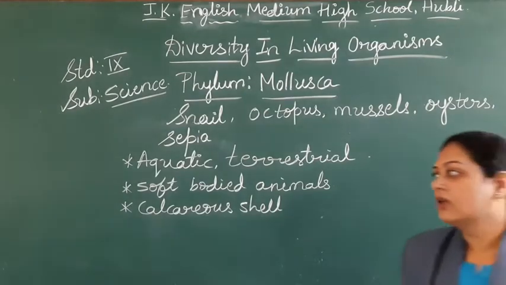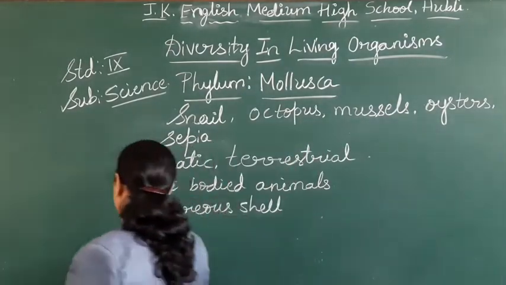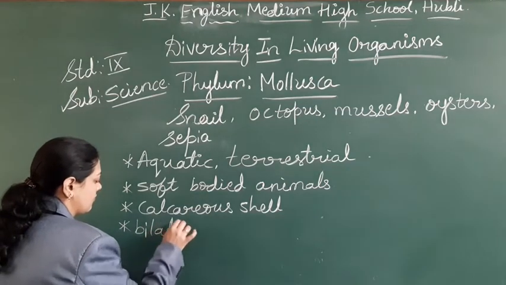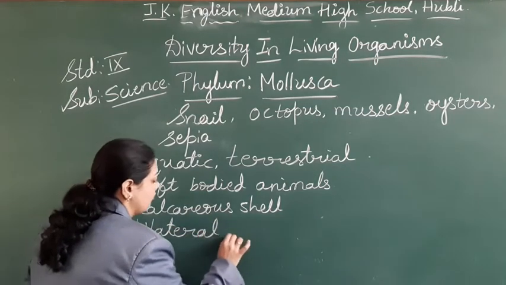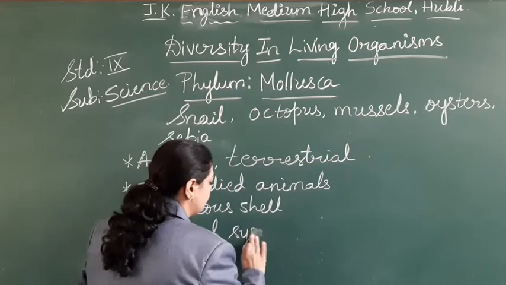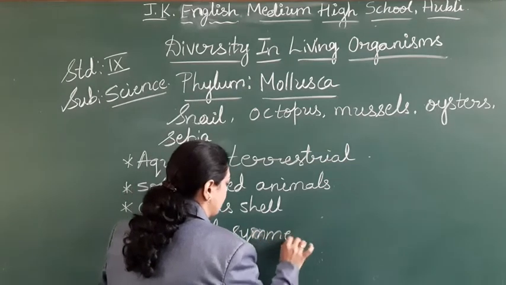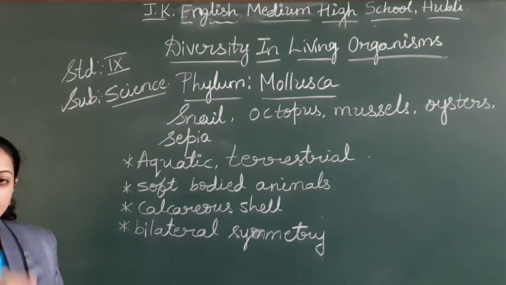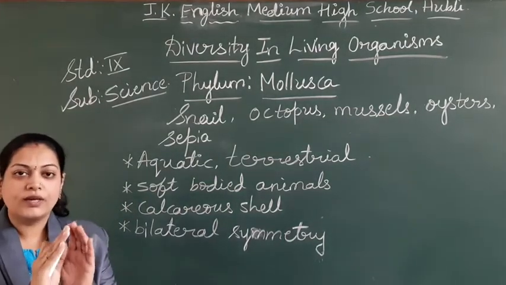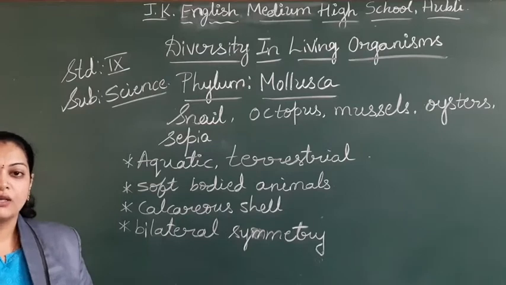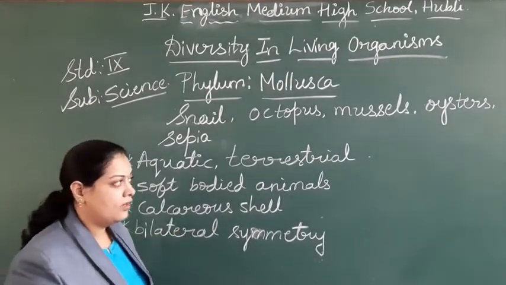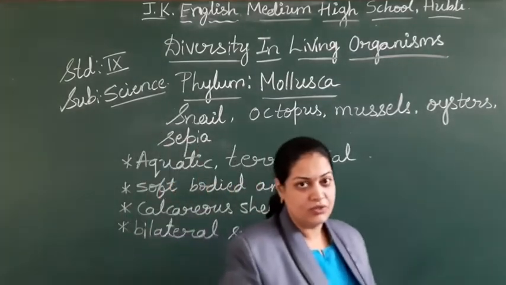The next one, these animals are with bilateral symmetry. What do you mean by bilateral? If you cut the organism, you get two equal parts, or mirror images of each other. So that is the meaning. These are with bilateral symmetry.